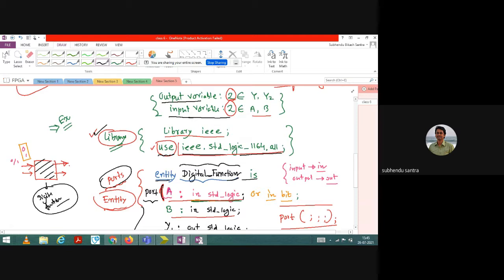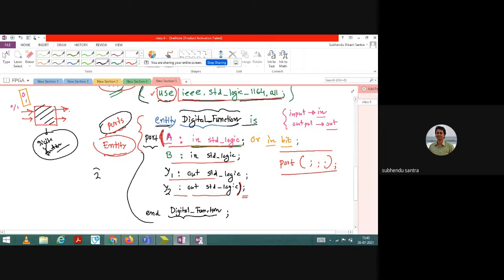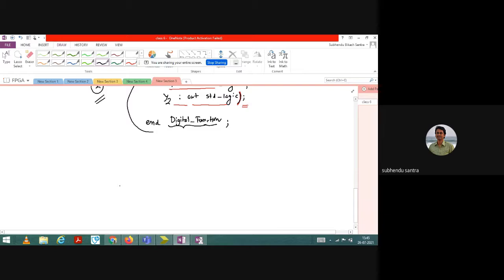So this is your library part, the stage 1. This is your stage 1, and after that this one is stage 2. And then the last stage, which is the important stage, the architecture. To define architecture, what do you have to write? You have to write architecture of.